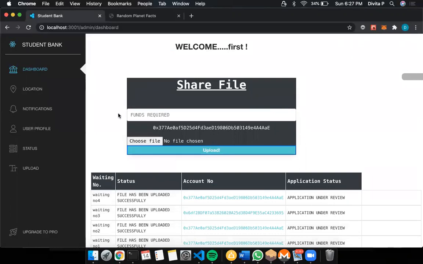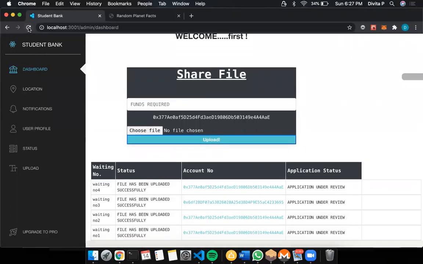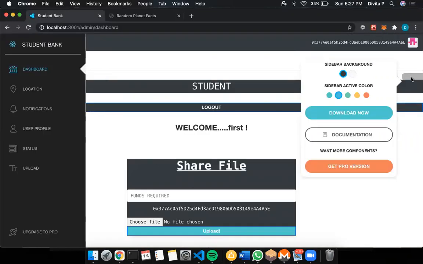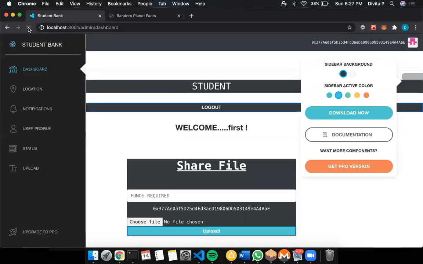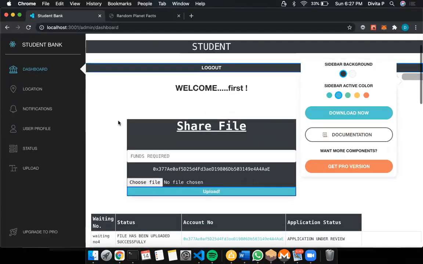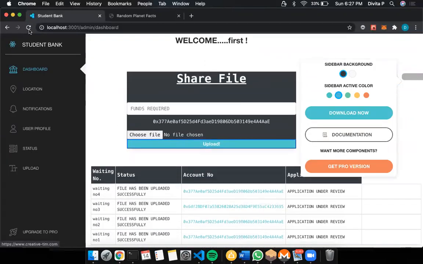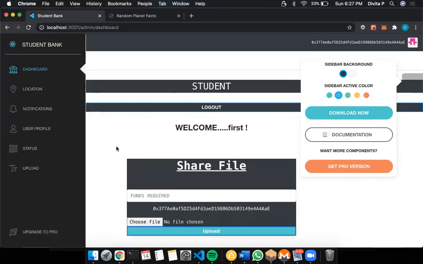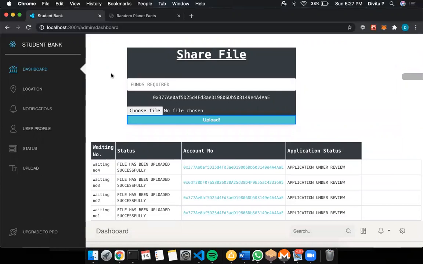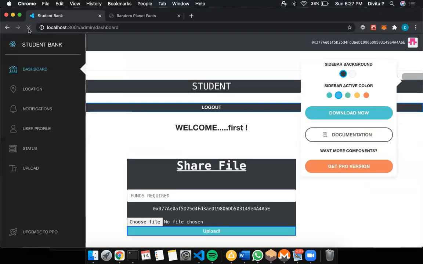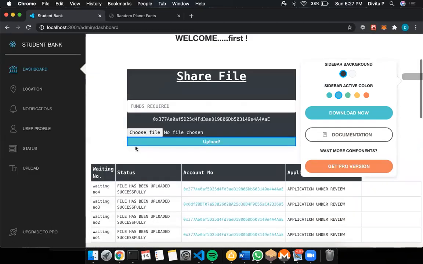As you can see, a successful entry is done once refreshing. See, the waiting number is 4 right now. So a successful upload is done, and accordingly the fundraisers can check the hash of the file and give the funds to the student.